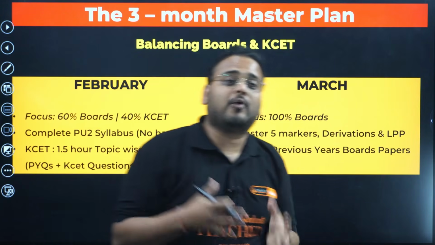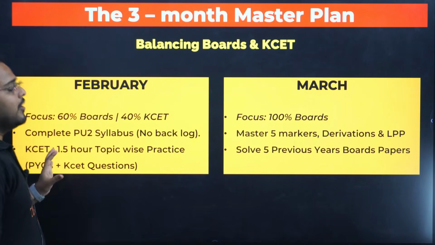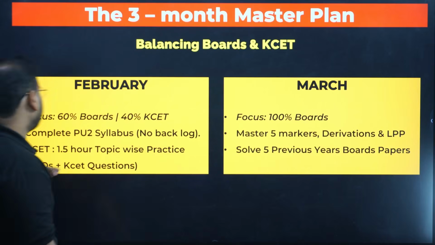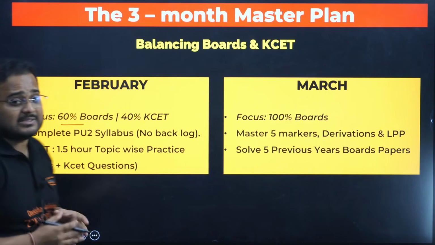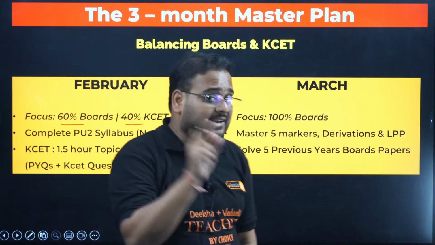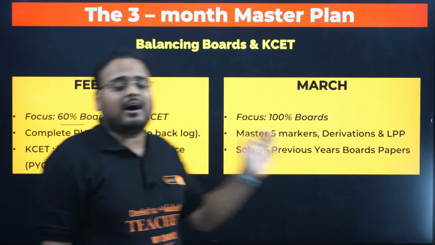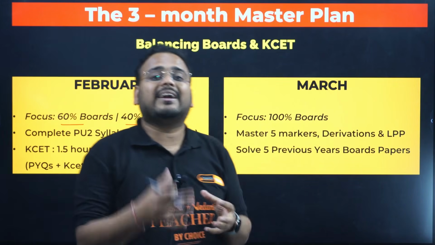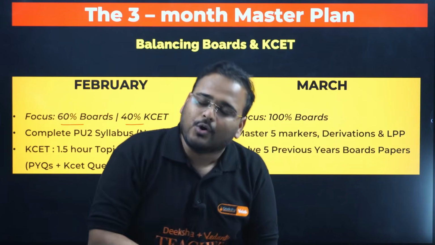Okay, moving on, that was my point number 3. Now we are moving to point number 4, which is the 3-month master plan. Starting from February, we are close to the end of January right now. If you take the February month right away, you have to again give focus to boards as well as KCET. This will be the balancing month. You got to balance both. You cannot leave even one behind, because this is the last time you're going to learn KCET. Afterwards, you'll not get time to study KCET until your boards are over.